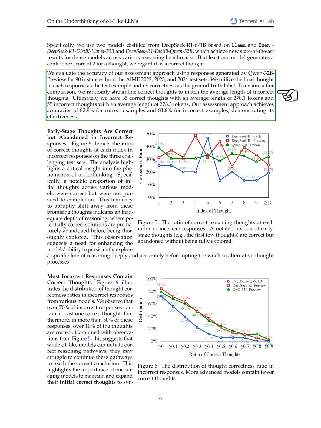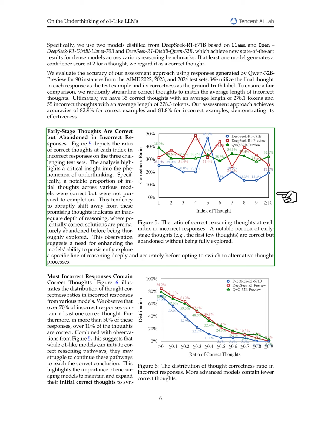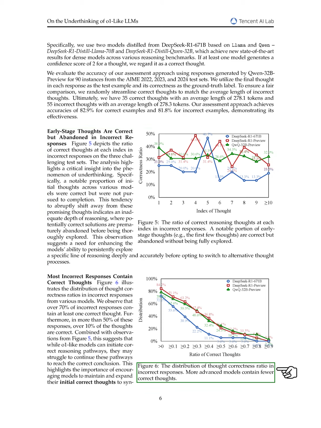Section. Early-stage thoughts are correct but abandoned in incorrect responses. In this section, we discuss our findings on early-stage thoughts in incorrect responses. Our analysis reveals that many initial thoughts across different models are correct but are often abandoned too soon. This tendency to shift away from promising ideas suggests that the models lack sufficient depth in their reasoning, leading to potentially correct solutions being overlooked. We believe there is a need for models to better explore and develop their initial correct thoughts before moving on